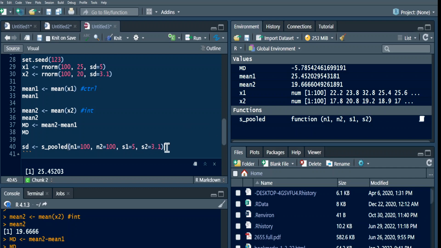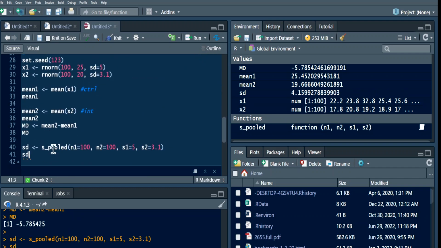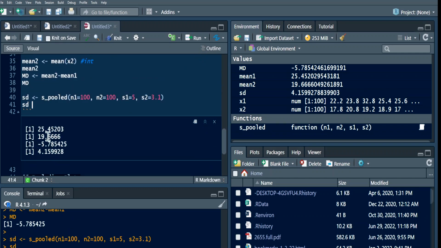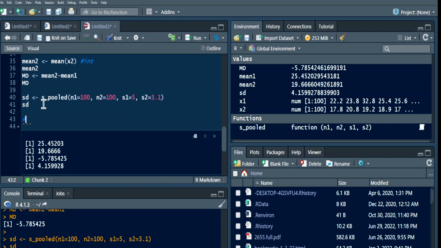Then once we have that, we can create our standard deviation. Now we already have everything, and then we can run it. Now we already have the pooled standard deviation. That's the pooled standard deviation, and studies will report this kind of value. So the mean change was a mean difference of approximately minus 5.78, and the pooled standard deviation will be about 4.16.